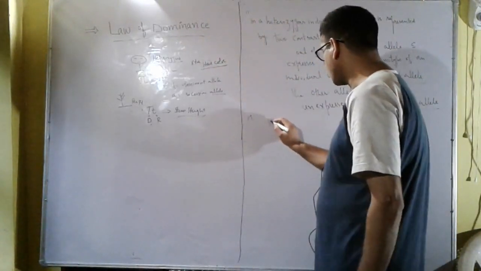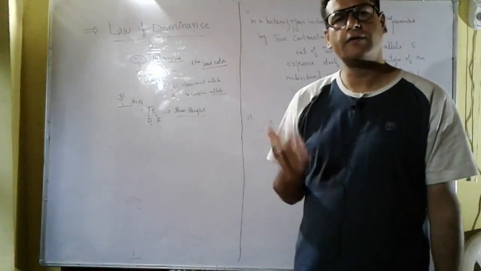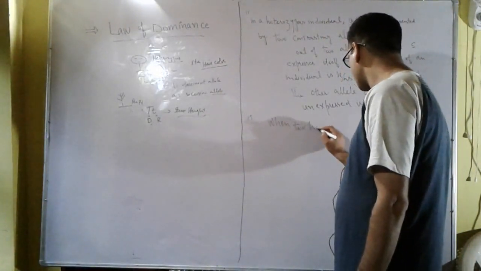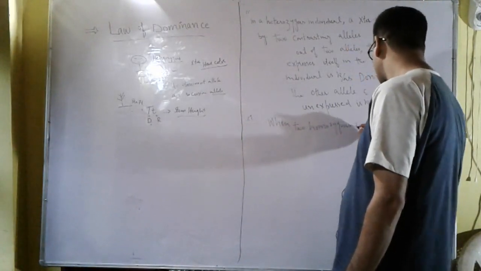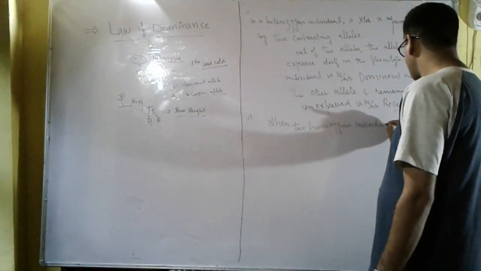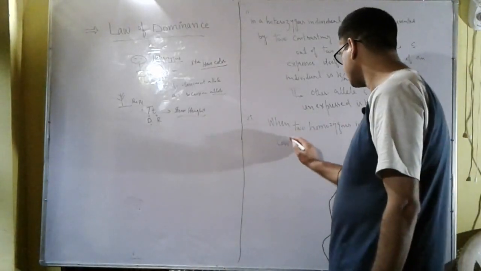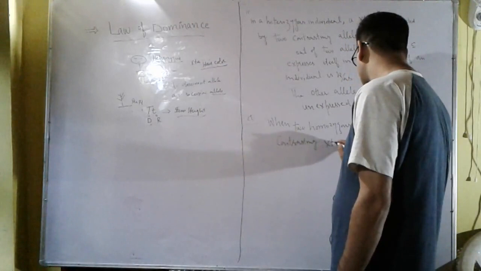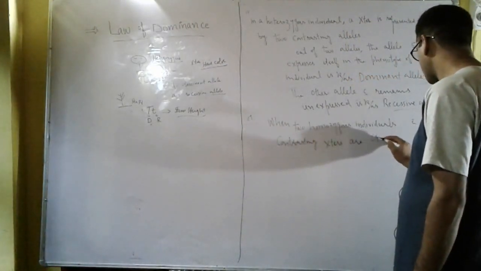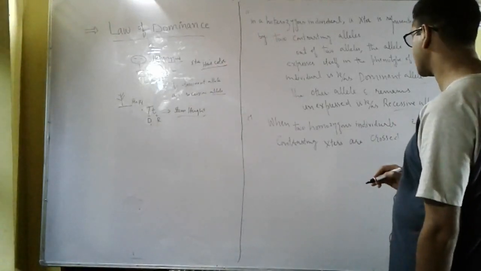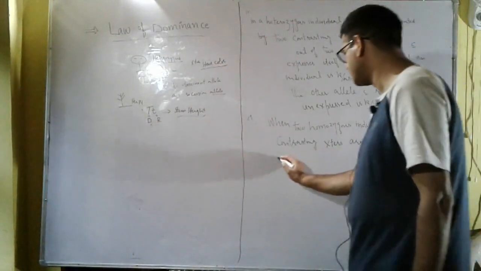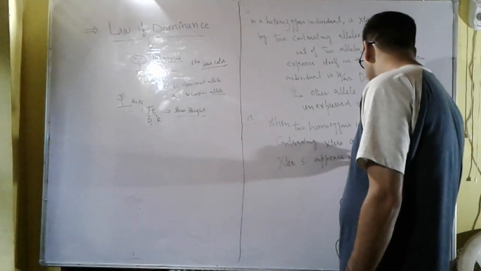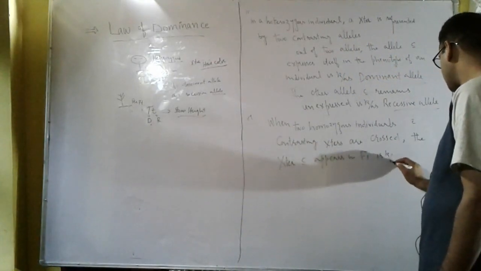Another statement for this law of dominance is that when two homozygous individuals with contrasting characters are crossed, the character which appears in the F1 generation is known as the dominant character.